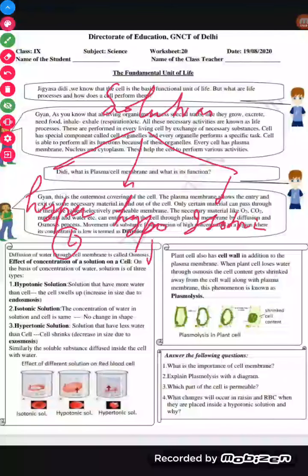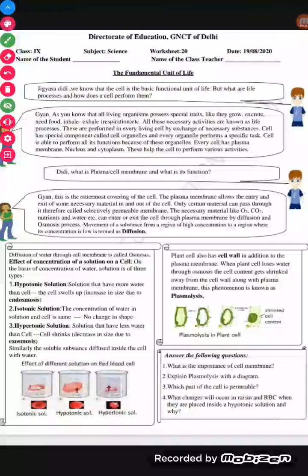And where the concentration of water is high as compared to the cell, it's called hypotonic. And where the concentration of water in the solution remains the same as that of the cell is known as isotonic solution, right? So see what will happen when there is a hypotonic solution, the solution that has more water, as I told you, the cell swells.